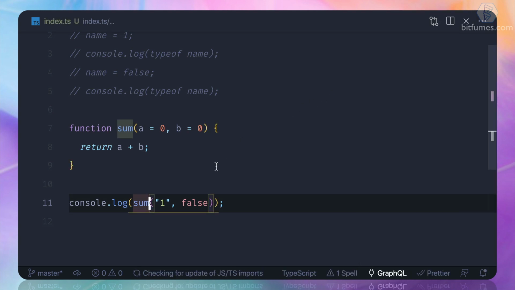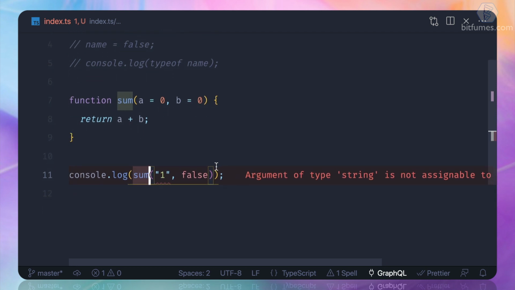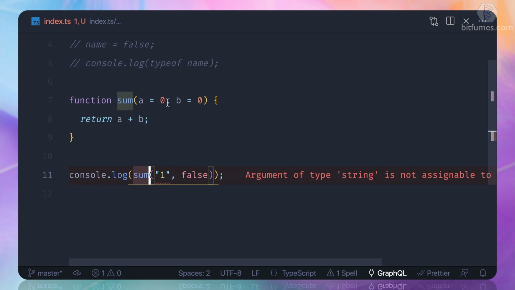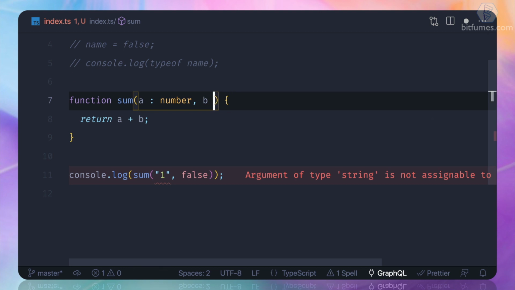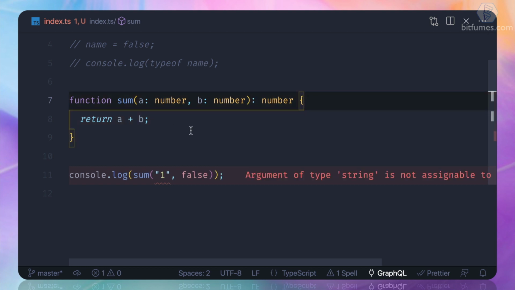Just by doing this, without doing any typing system, this TypeScript file is giving an error, and this error is again coming from the ESLint extension. So what we can do actually, we can directly define here that this is a number and this is also a number, and this function totally returns a number, and that's totally valid.